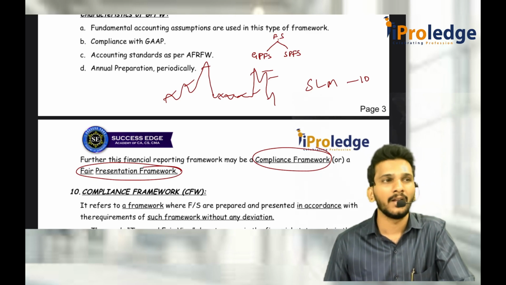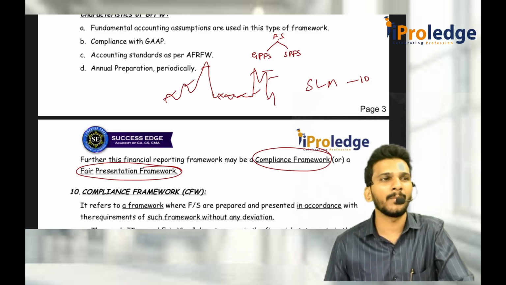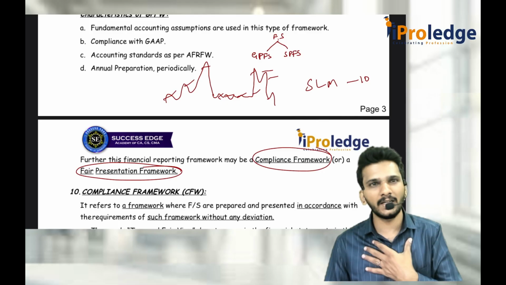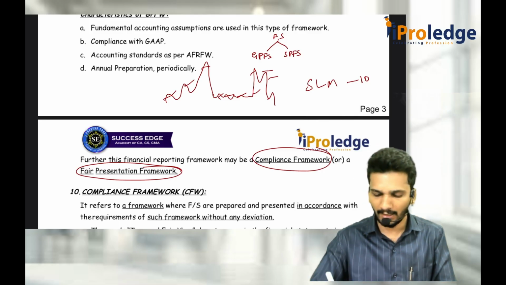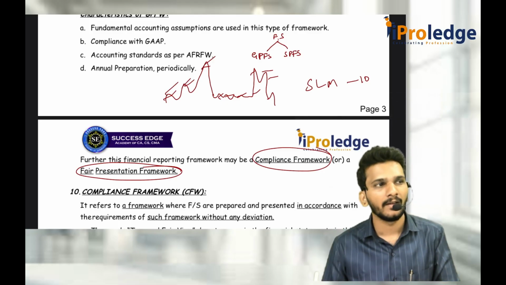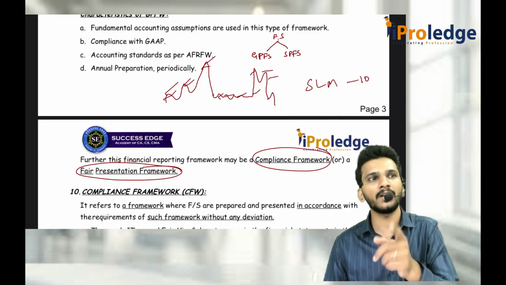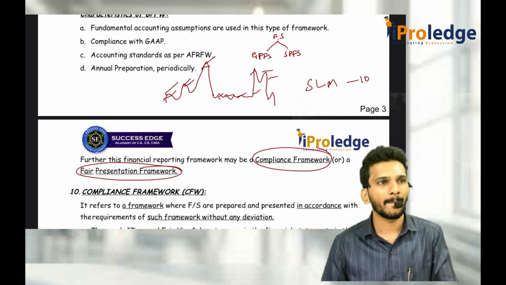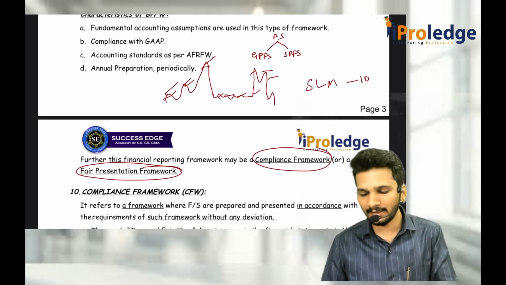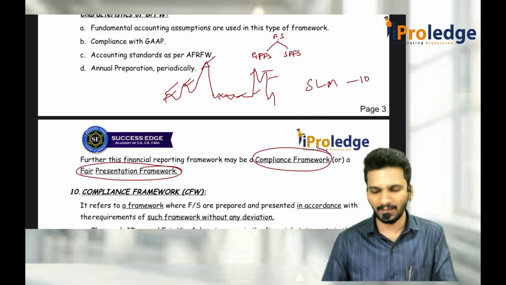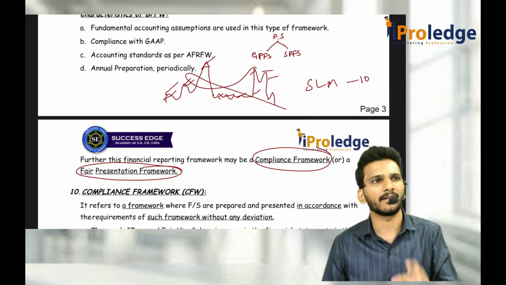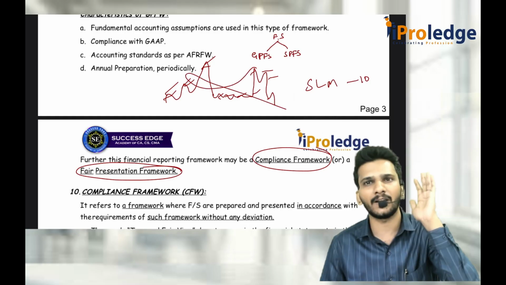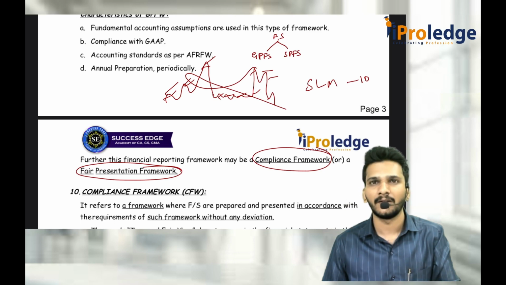In that case, AS 10 also tells that you should charge depreciation based on the future economic benefits expected to flow to the entity. How much are you expecting? 10, 20 and 55. Then you should charge the depreciation based on the 10, 20 and 55 ratio only. If you charge on an SLM basis, that is not right. Sir, why are you explaining this example? Because a compliance framework tells you not to deviate anywhere. I don't care whether you get 10, 20 and 55. You just go by the SLM method. That is called a compliance framework.